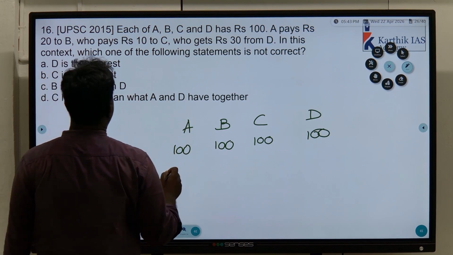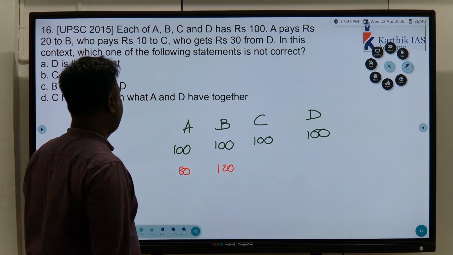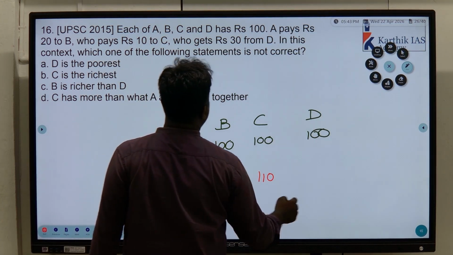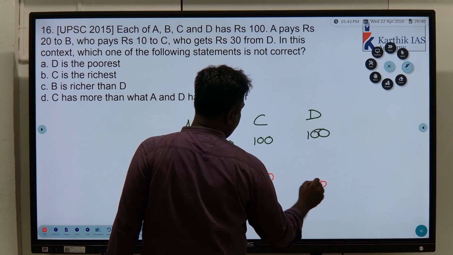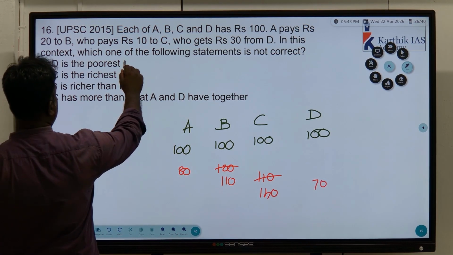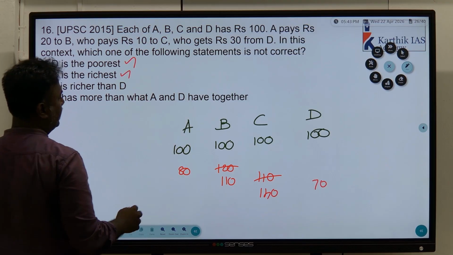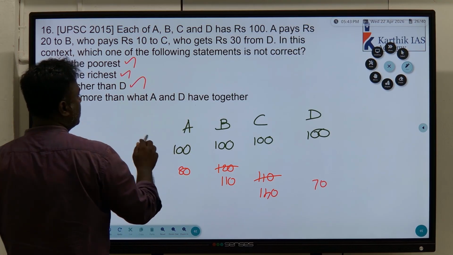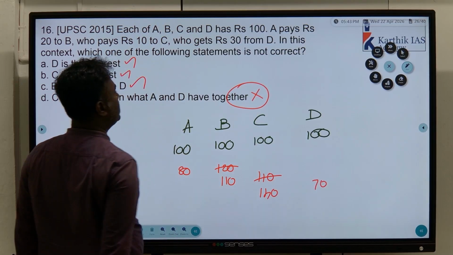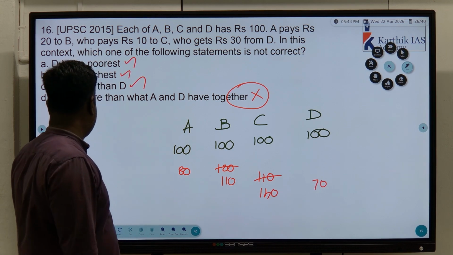Okay, now A pays 20 rupees to B, 80, 120. Understand? Who pays 10 rupees to C? So 110, 110. C gets 30 rupees from D. So 70, 140. Okay. Now D is the poorest, that is correct. Which is not correct is the question. C is the richest, that is also correct. B is richer than D. That is also correct. C has more amount than A and D together. This is wrong. So this is the answer. Which is not correct is the question. Understand? Which is not correct means we have to go for this answer. Clear?